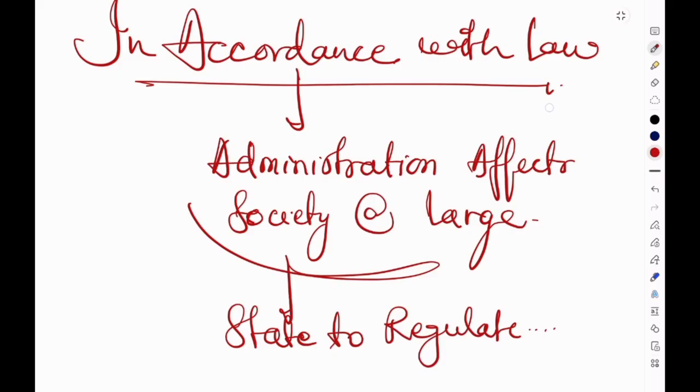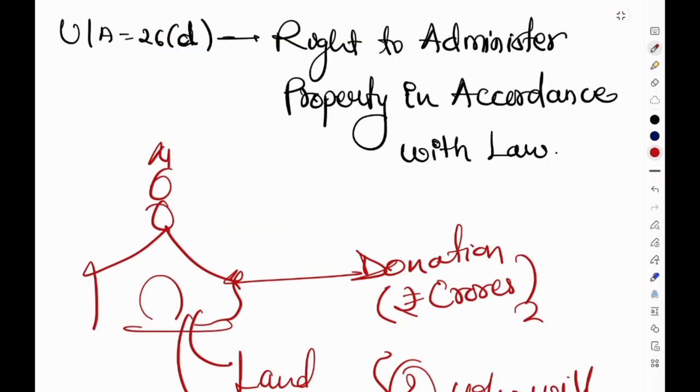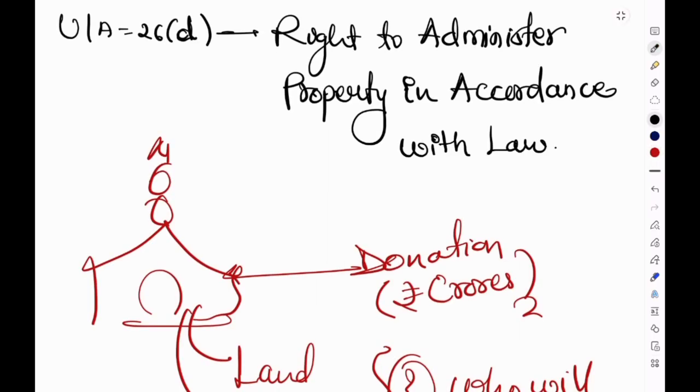So in simple words, Article 26 Clause D guarantees the religious denominations the right to administer their property while permitting state regulations for secular administration through valid law, without extinguishing the denominational control. So I think we are done with Article 26 of the Constitution.